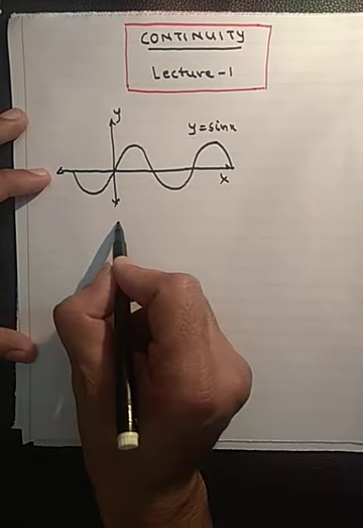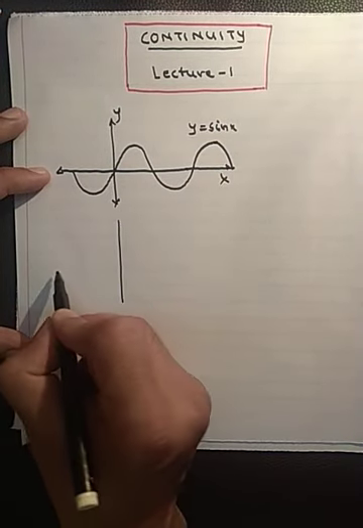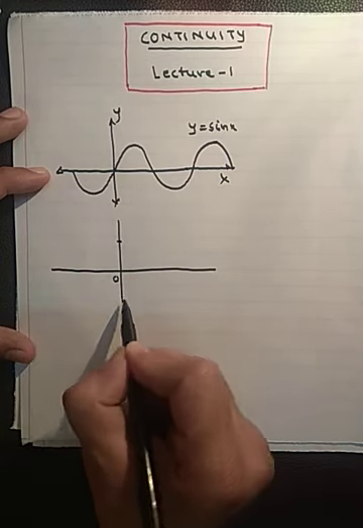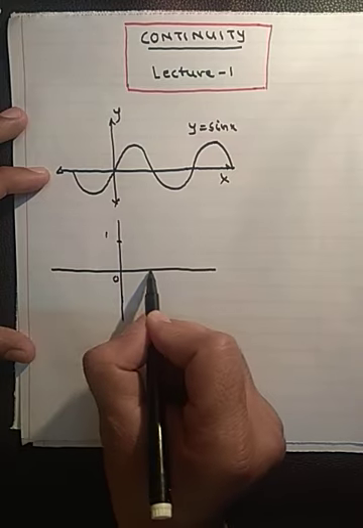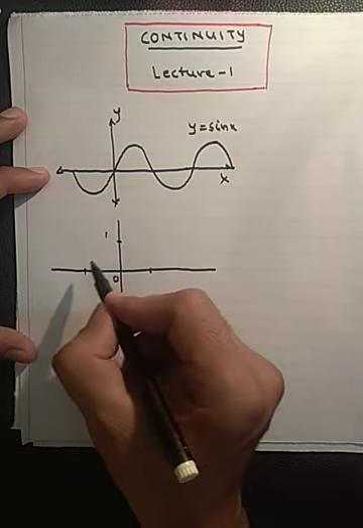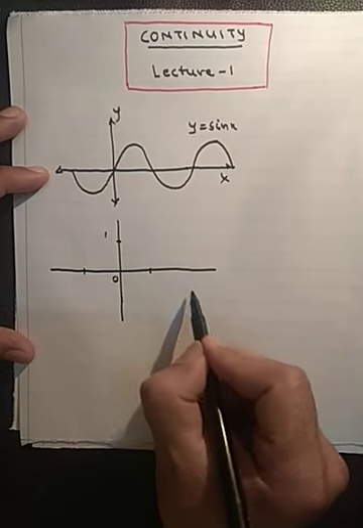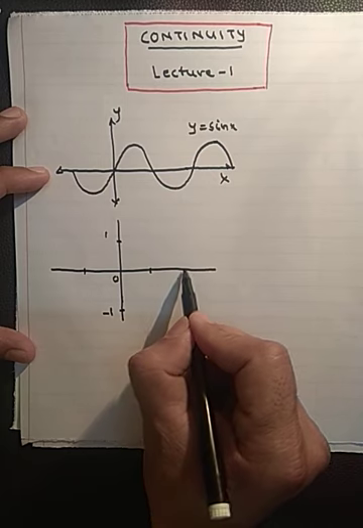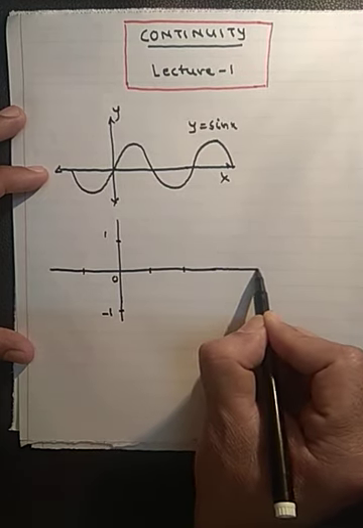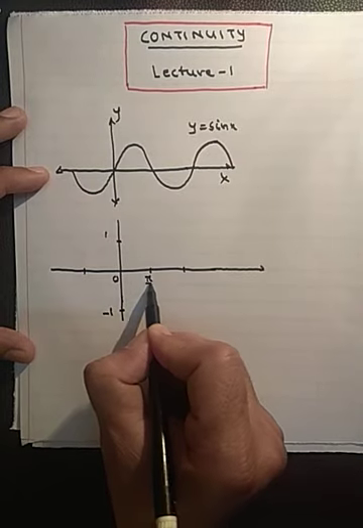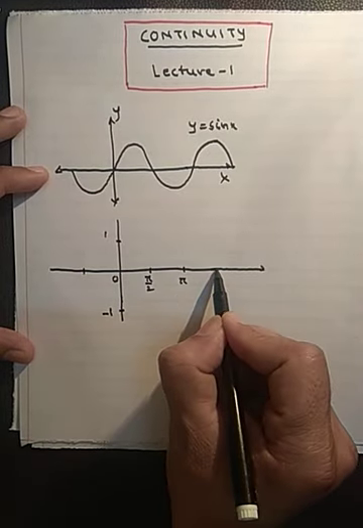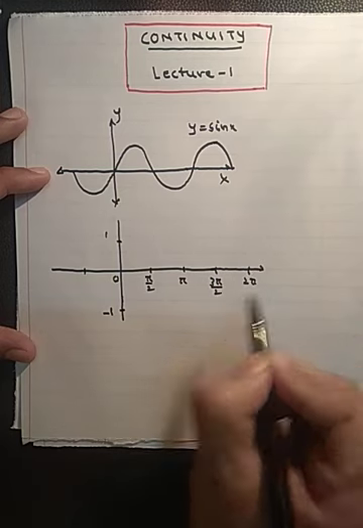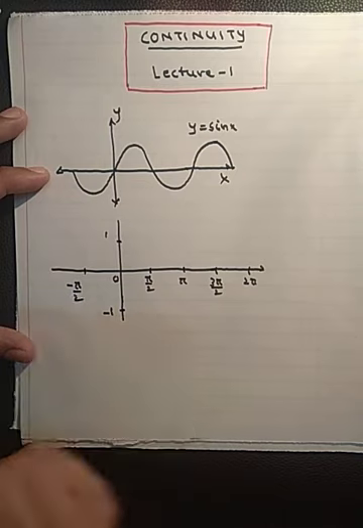What about the graph of cos x? You know the graph of cos x? The graph of cos x at 0 is 1, and at pi by 2 it is 0. So the graph of cos x goes in this way, and it is minus 1. Okay, pi by 2, and this is 2 pi by 2, then 3 pi by 2, and then 2 pi. You can take this as minus pi by 2.